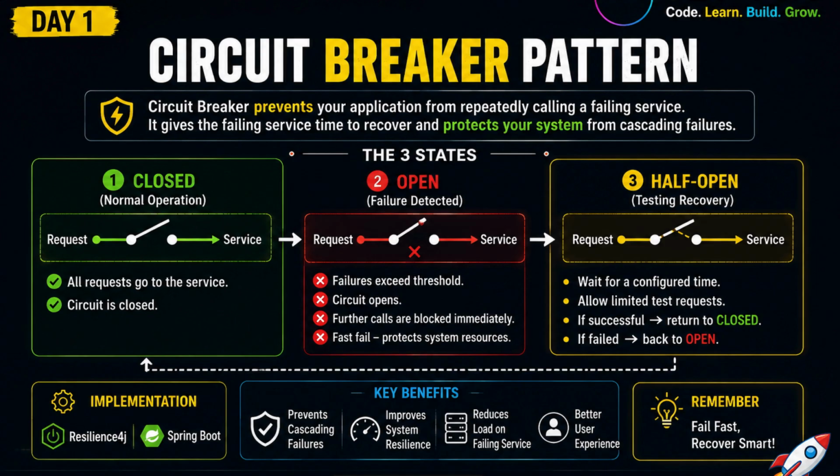A circuit breaker has three main states: closed, open, and half open. In closed state, requests flow normally. After failures cross a configured threshold, the circuit opens and blocks calls. After a wait period, it enters half open and allows limited test calls. If the service recovers, the circuit closes again.